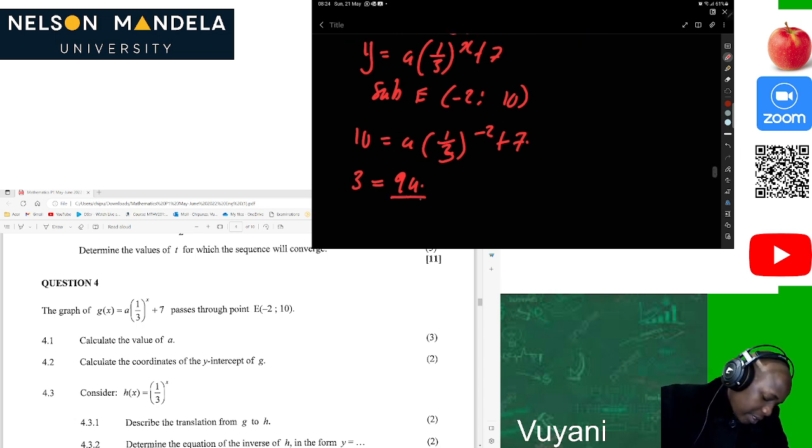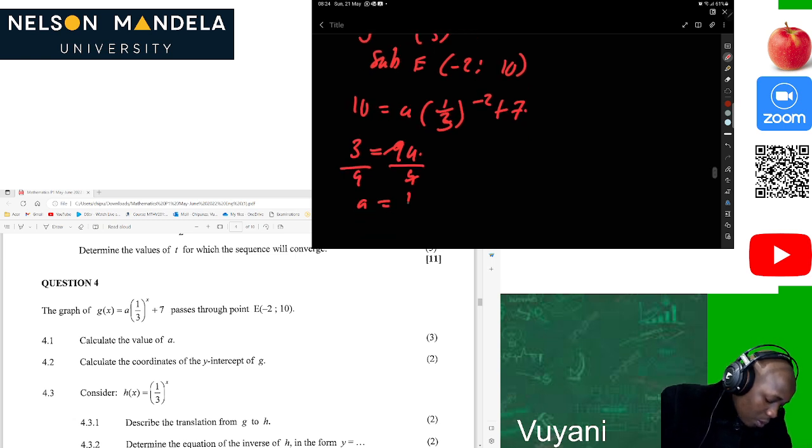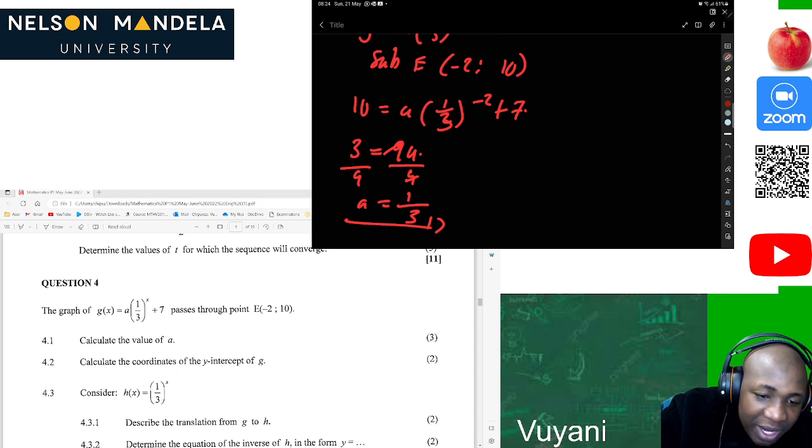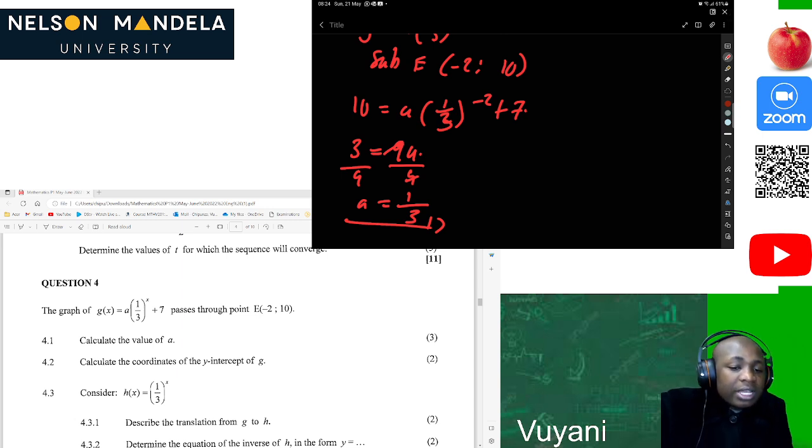Now we solve for a: 3 divided by 9, of course. Then a will be equal to 1/3. Just like that, we are happy. I am happy when you are happy. So this was straightforward. We're just supposed to substitute that point E in the equation.